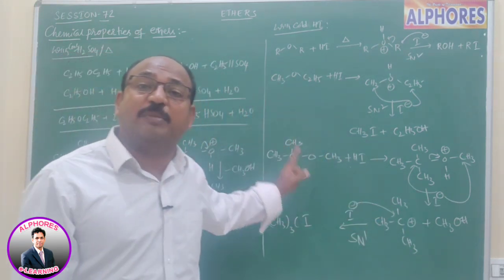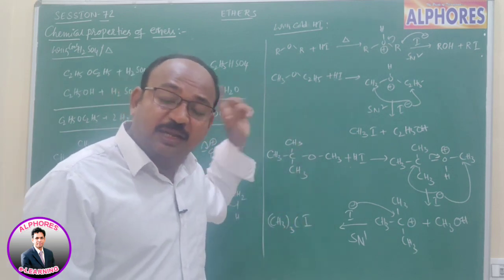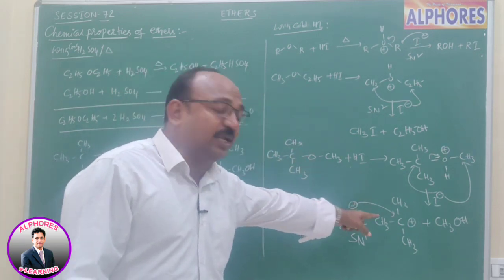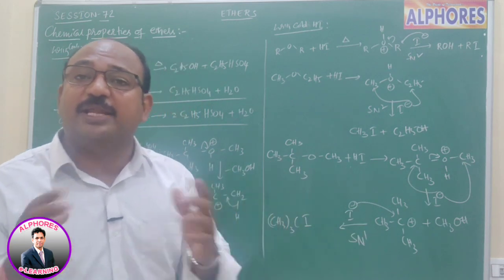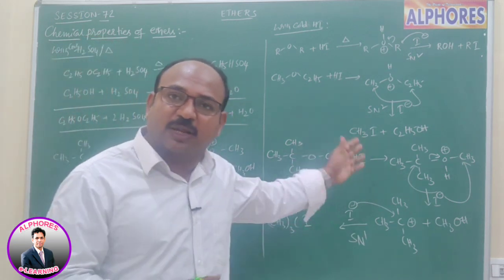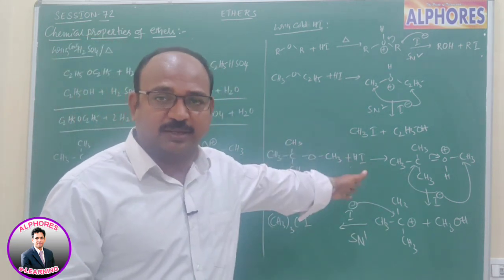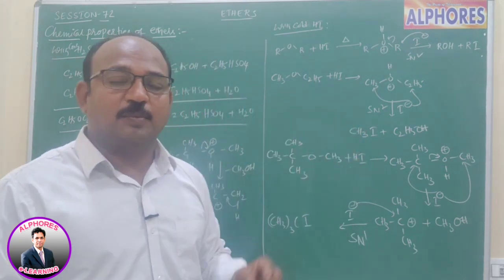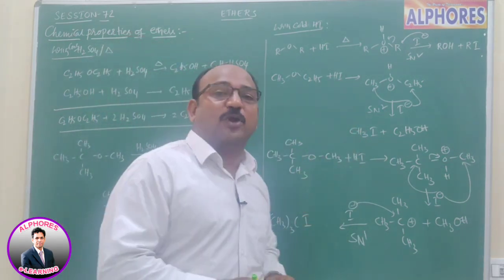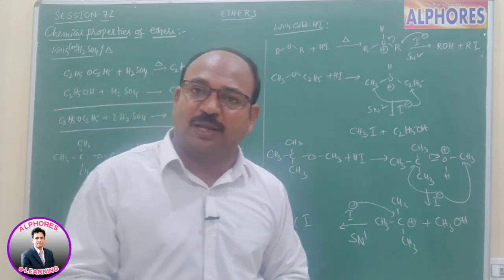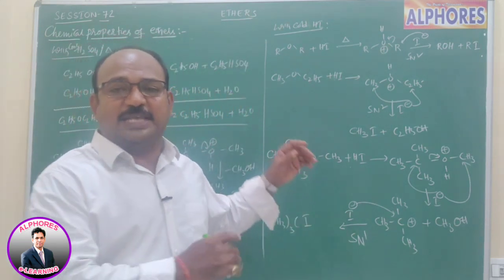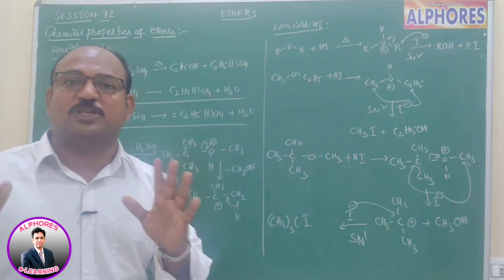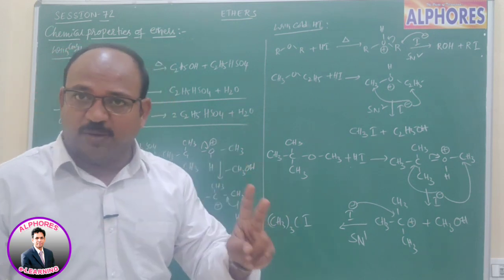Because of the SN1 mechanism, I minus prefers to attack upon that carbocation. So whichever carbocation is more stable, upon that particular carbon only I minus prefers to attack. And two points. Point number 1: because of carbocation formation, there is a possibility of rearrangements, and if it is a cyclic compound, ring expansion is also possible. Don't forget that. And possibility number 2.